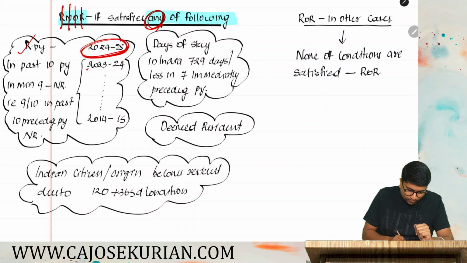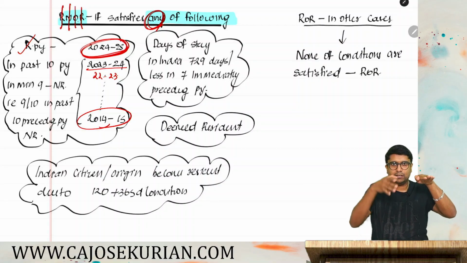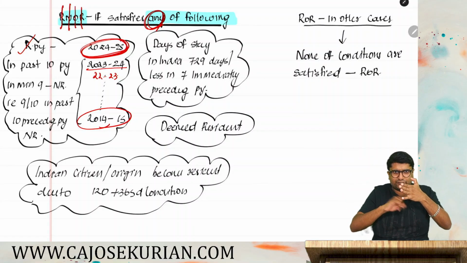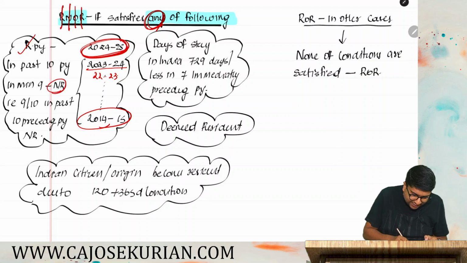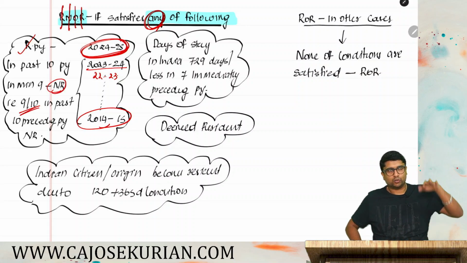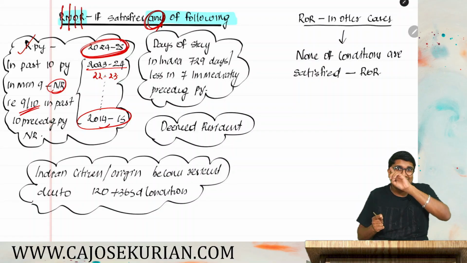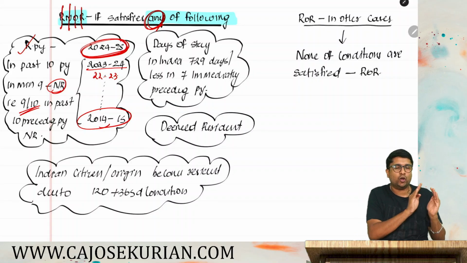Past 10 means 23-24, 22-23, likewise up to 2014-15. So in the relevant PY, you have become a resident. You go check the residency status for the past 10 years. For the past 10 years, each and every year you check the residency status. Out of the past 10 years, in 9 out of 10, minimum you have become an NR. Then you will become a RNOR.